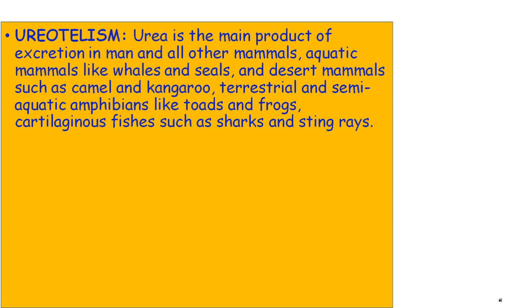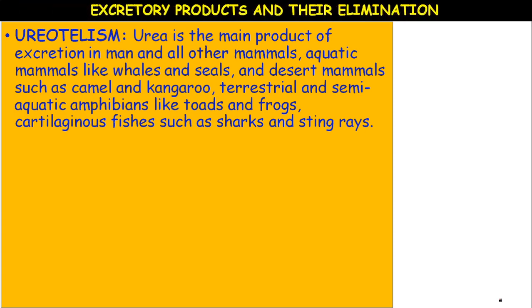Ureotelism. Urea is the main product of excretion in man and all other mammals. Some aquatic animals, even aquatic mammals like whales and seals, and the desert mammals such as camel and kangaroo, the terrestrial and semi-aquatic amphibians like toads and frogs, and cartilaginous fishes such as sharks and stingrays, they are all examples of Ureotelism. Their main excretory product is urea.